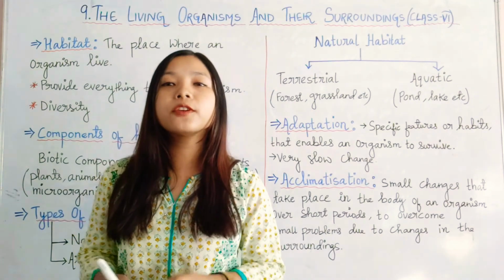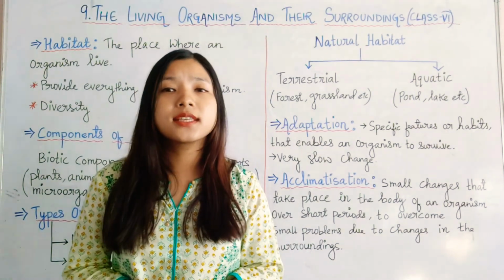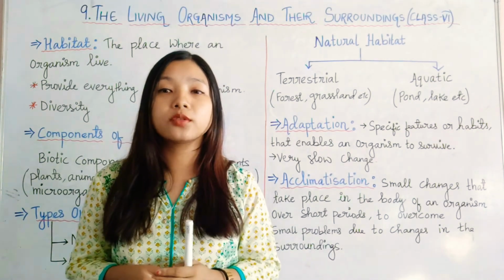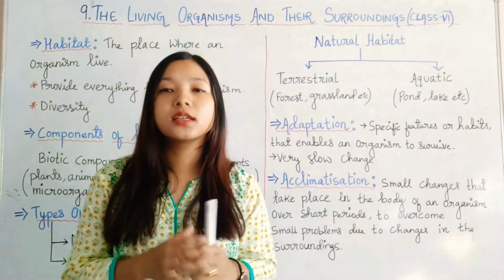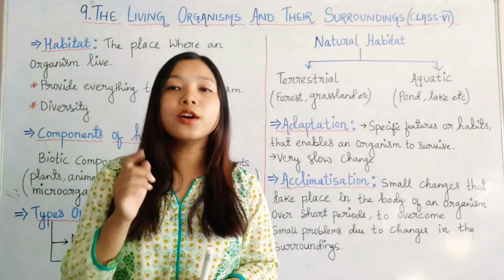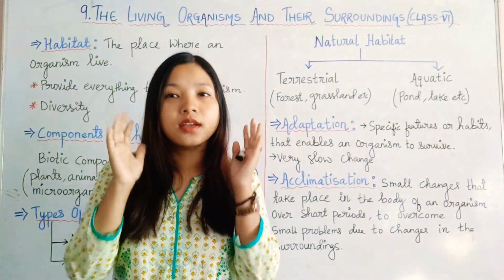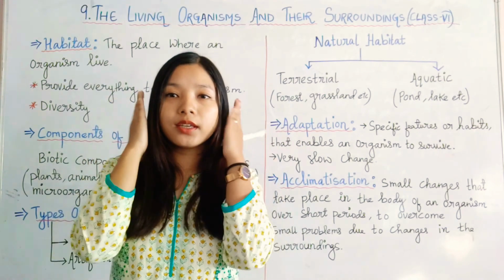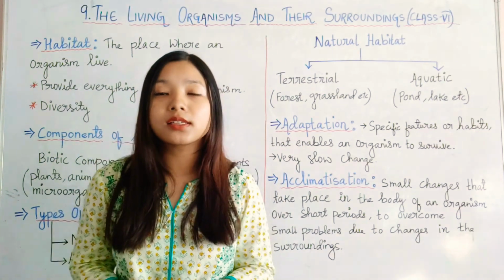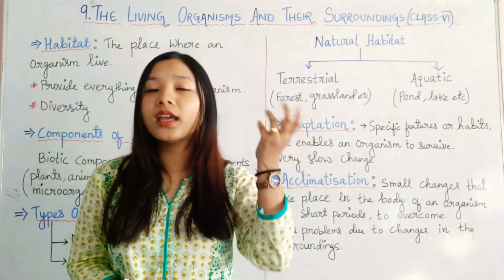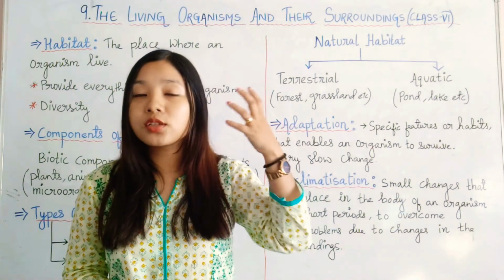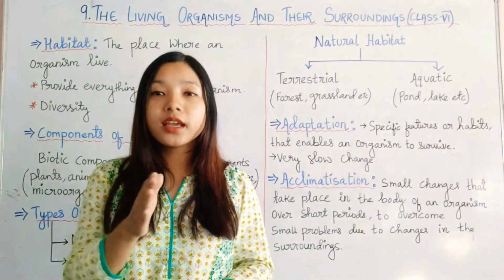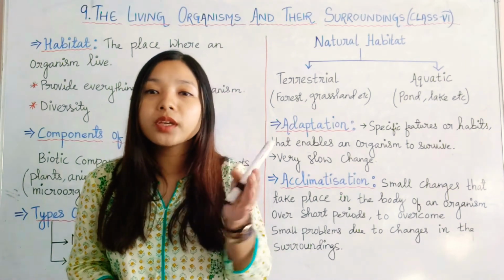Adaptations are the specific features or certain habits that help an organism to survive in its surroundings, to survive in a particular place. I can give you a few examples, like fishes have gills instead of lungs. The gills help them to inhale the oxygen from the water. Dissolved oxygen can be taken inside their body with the help of the gills. They have fins and tails which help them in swimming.